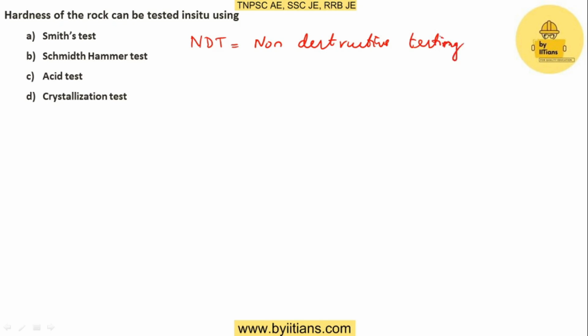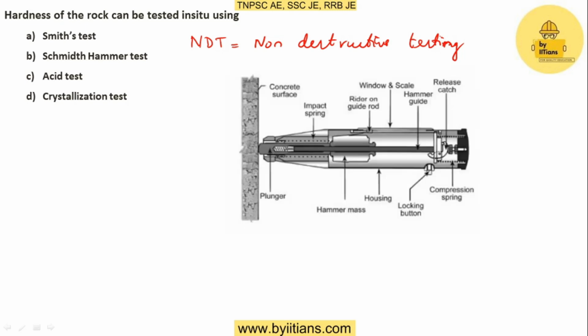These are the methods that are used to find the strength of the existing concrete structure for the purpose of repair and rehabilitation. There are many methods in NDT, for example, ultrasonic pulse velocity method and rebound hammer method. With the help of these methods, we are able to find the strength of the concrete without damaging its surface. With the help of the picture, I would like to discuss this question.